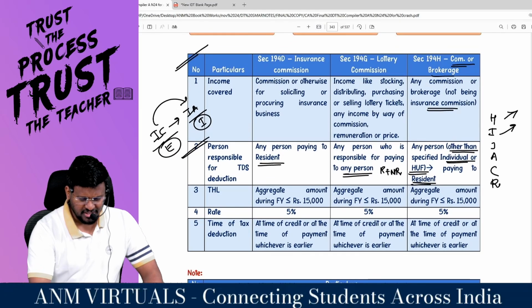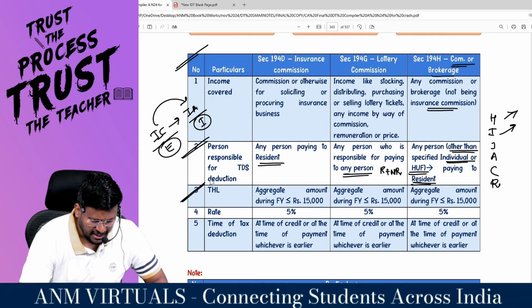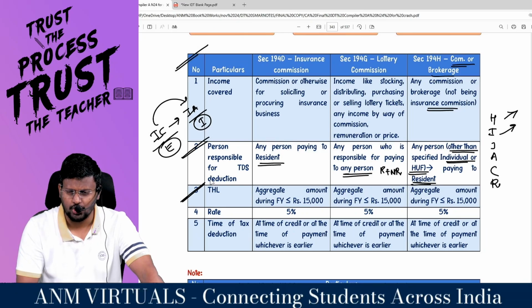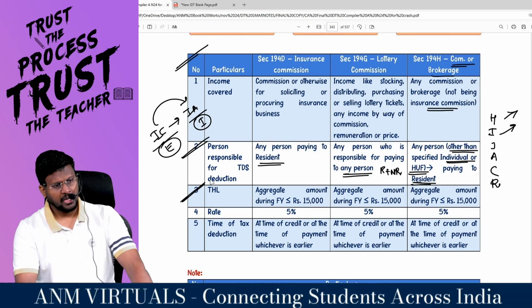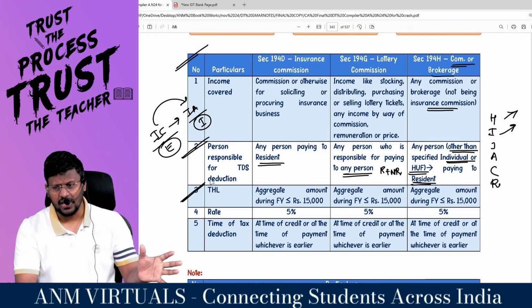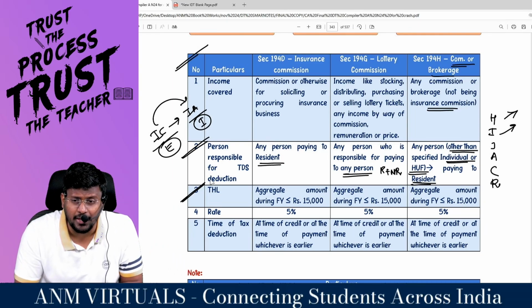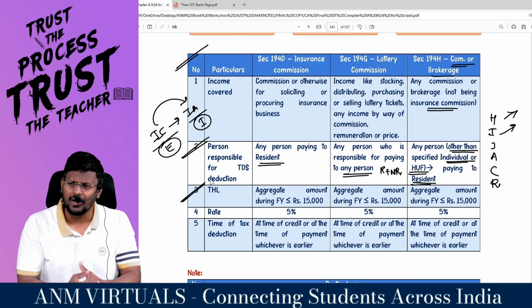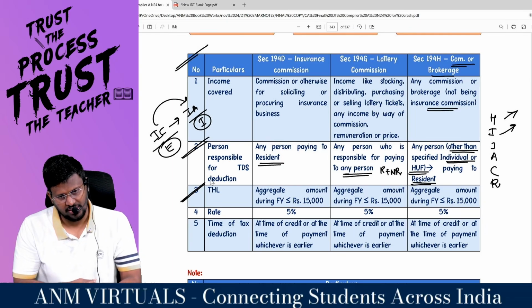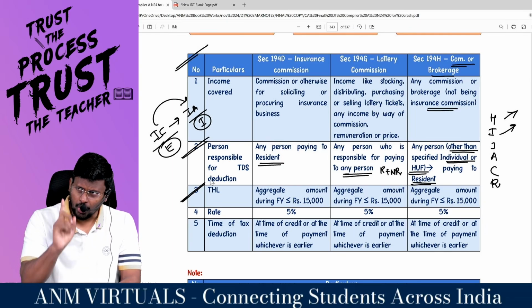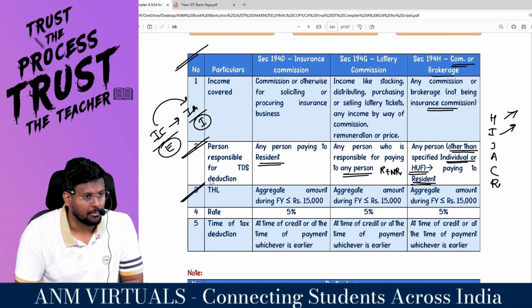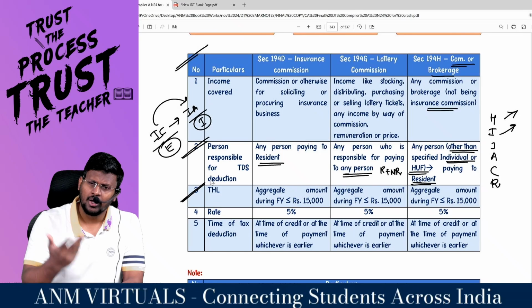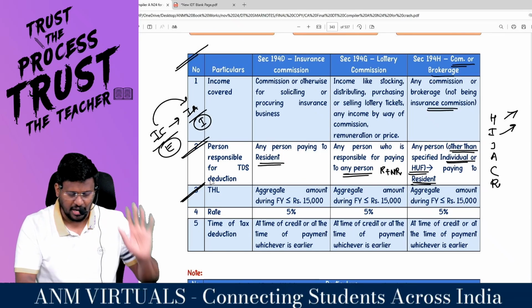Yes, sir. So, person responsible for deducting TDS. And understand one thing: in every section, the recipient should be a resident. If the recipient is non-resident, these TDS provisions will not be applicable. These all are resident TDS provisions, but we have one exception: lottery income. If the lottery agent is a resident or non-resident, till now only we are having that exception.